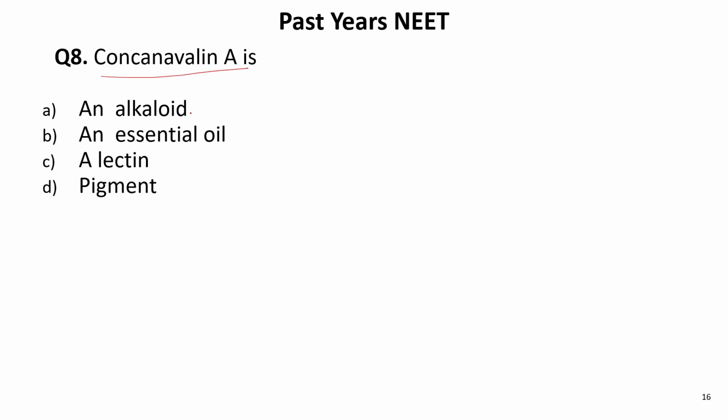Concanavalin A is an alkaloid, essential oil, lectin, or pigment? So concanavalin A is a lectin. It is very important in the immune system. Okay, lectin.